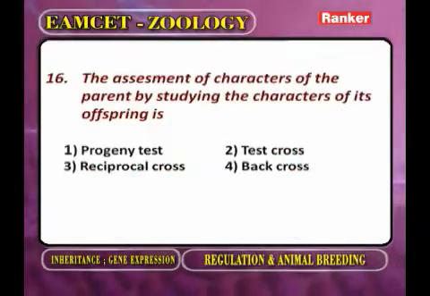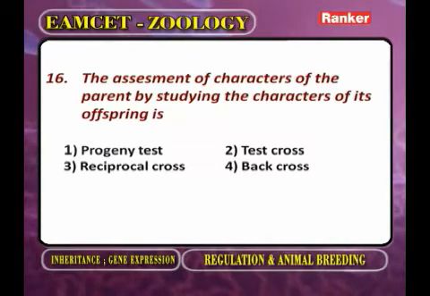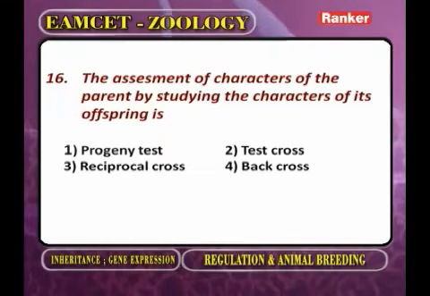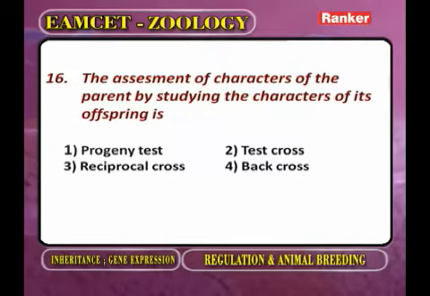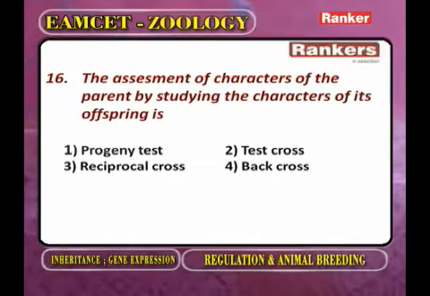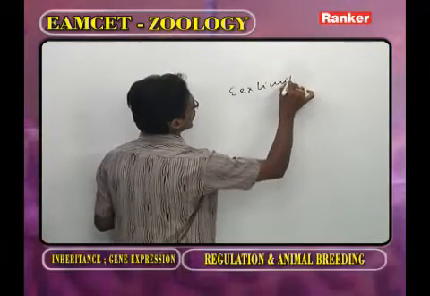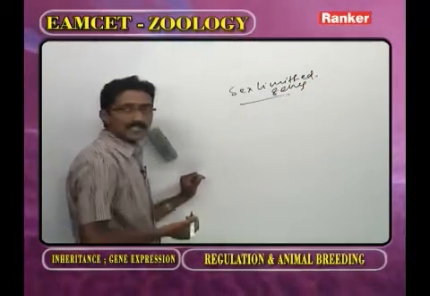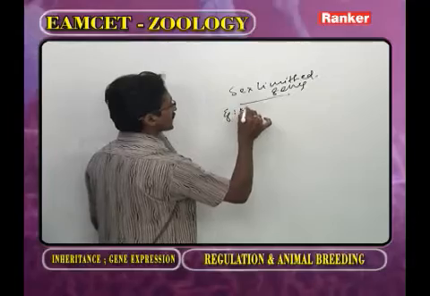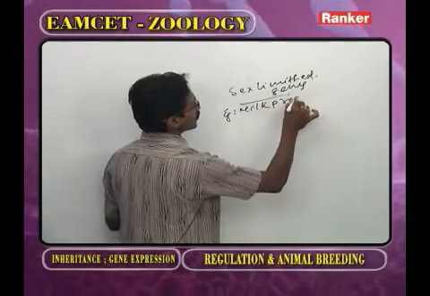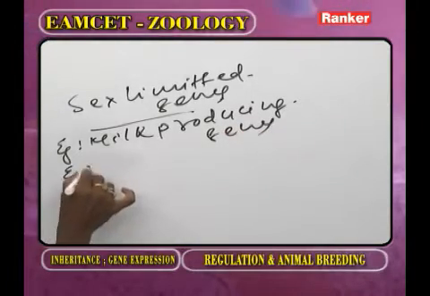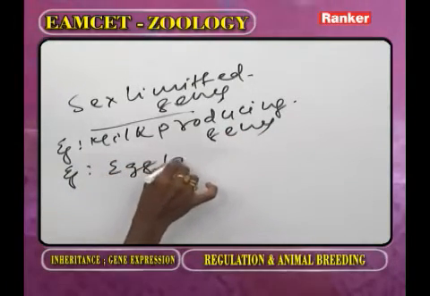Next question. The assessment of characters of parent by studying the characters of its offspring is called. Now as we observe the sex limited genes, what are the examples for the sex limited genes? One example is the milk producing genes. Another example is the egg laying genes.